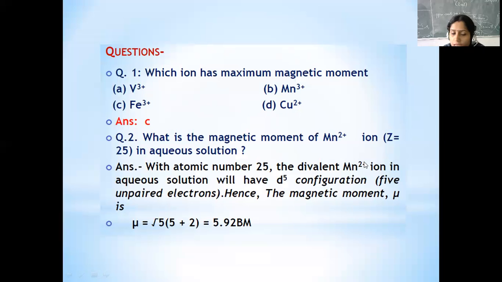Atomic number 25, divalent Mn2+, that will give a d5 configuration, that means 5 unpaired electrons, and putting it in the formula, under root n(n+2), it will give us 5.92.